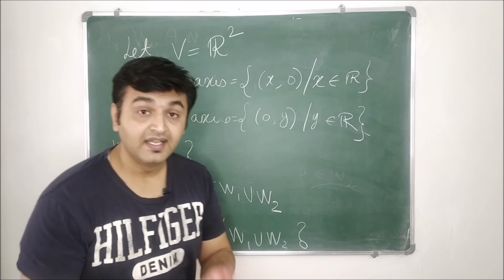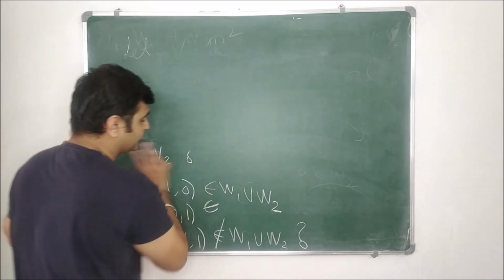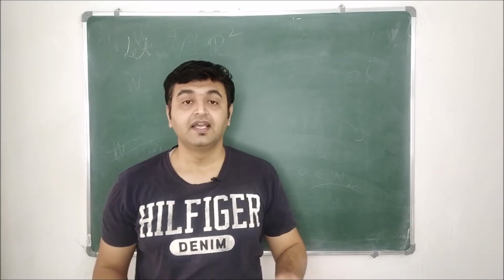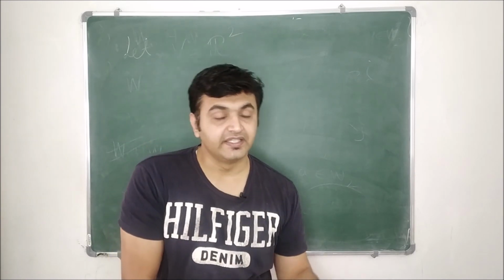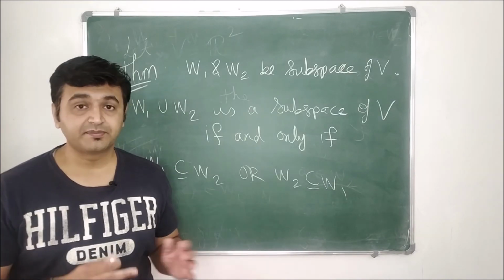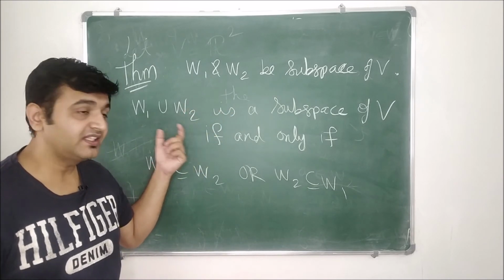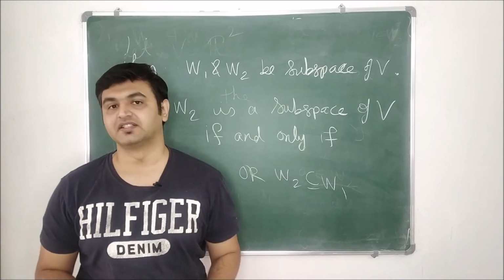So the question is, when does it form a subspace? And therefore the theorem is, union of two subspaces is a subspace if and only if one of the subspaces is contained in the other. So here is a precise statement: if you have two subspaces, then the union is a subspace if and only if one of them is contained in the other.